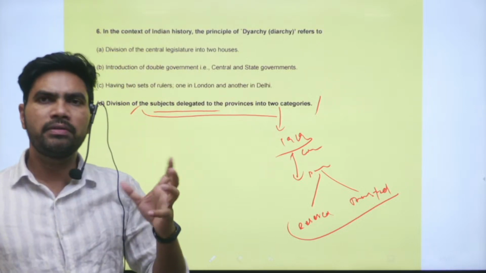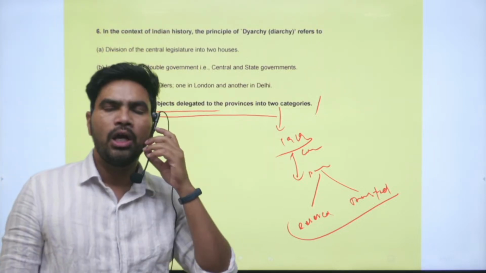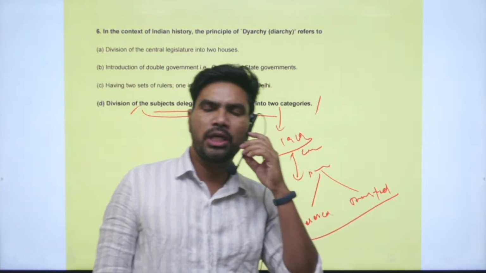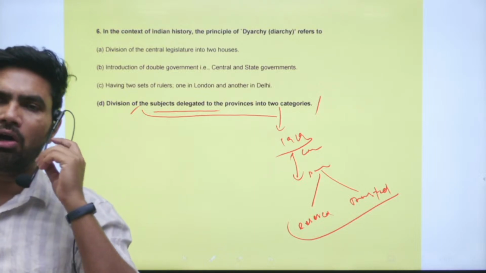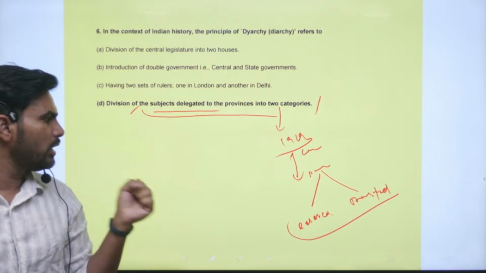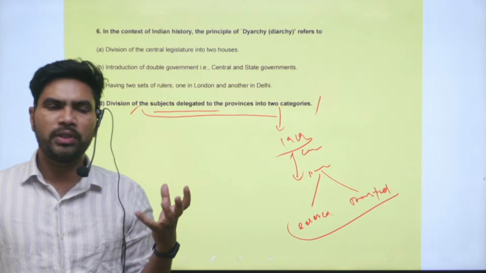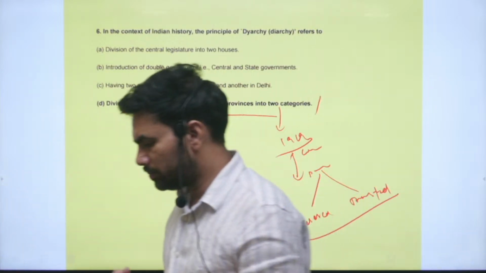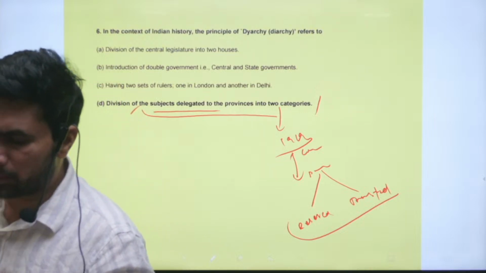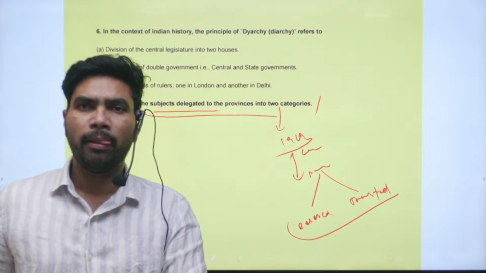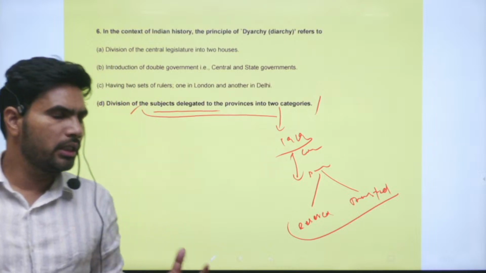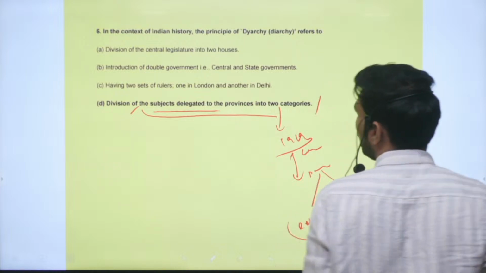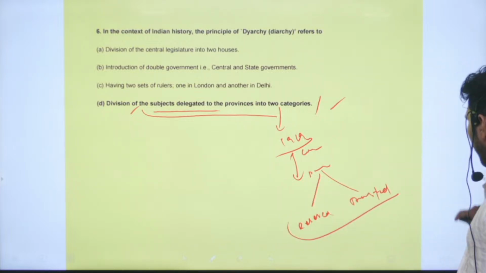And the division of the subjects also I have discussed. Majorly the subjects which are revenue generating or that are concerned with law and order, security, have been retained. The subjects which involve spending of money and are not that important have been given to the Indian members. They are called ministers or non-official members. Correct option is option D.